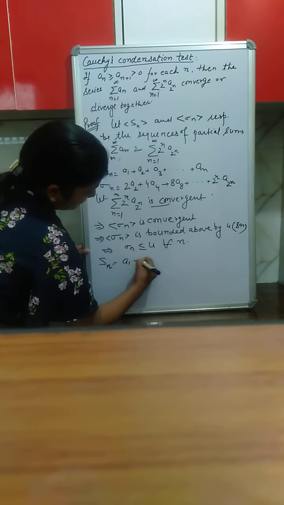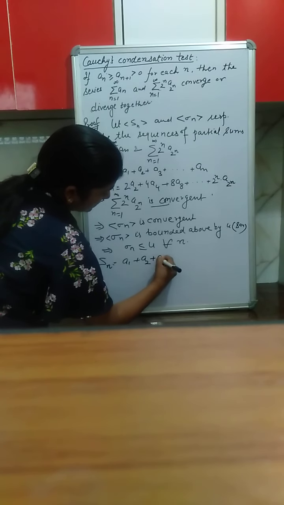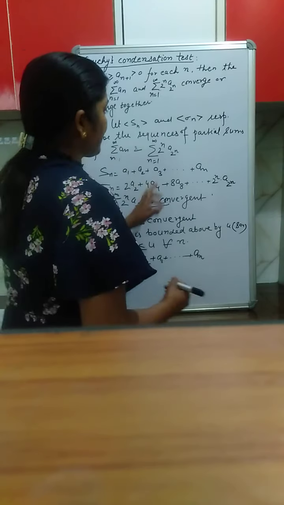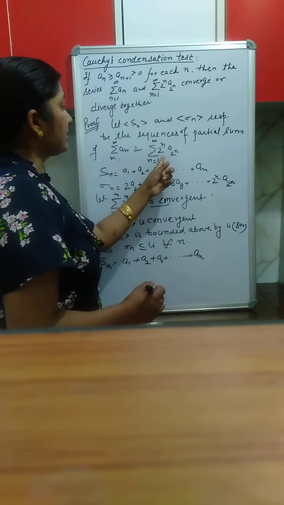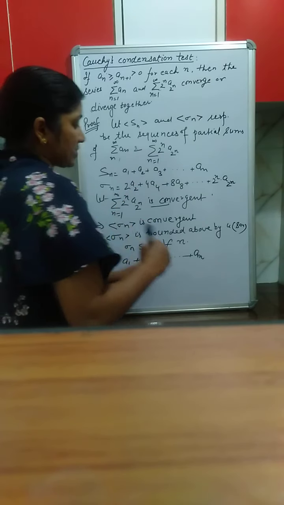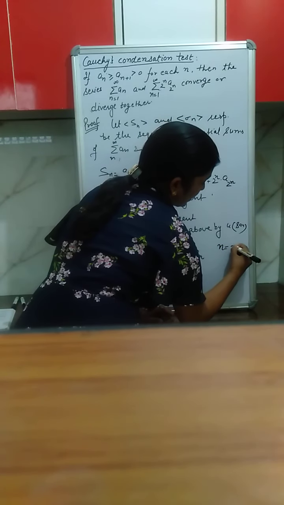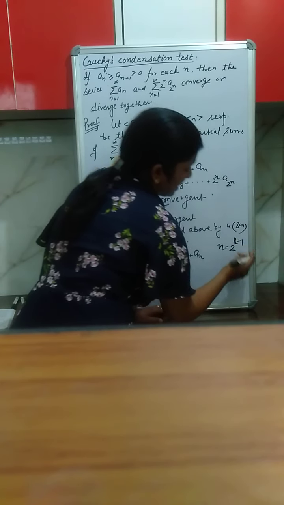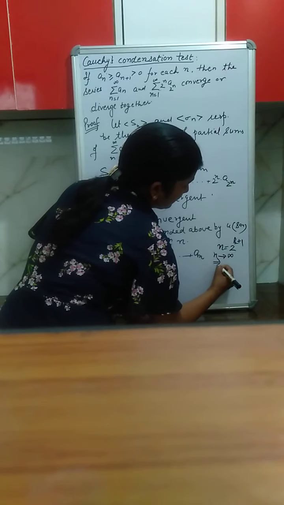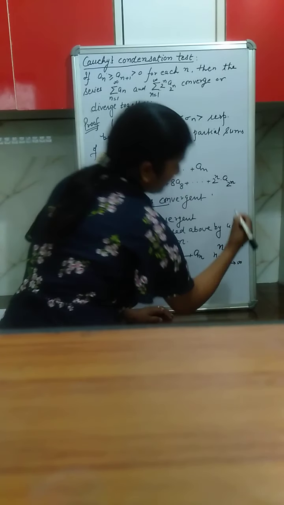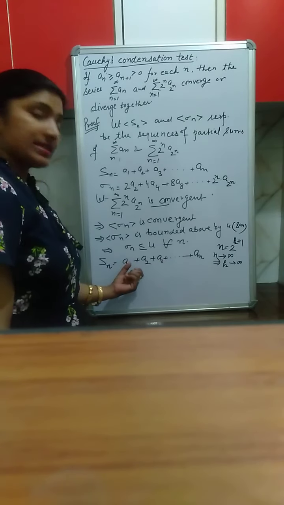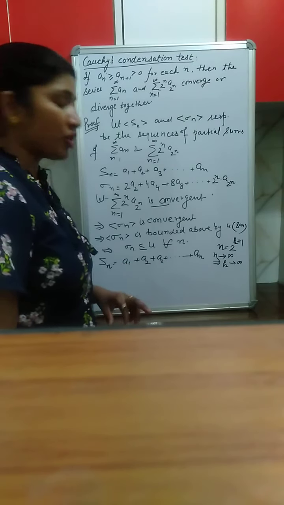S_n is a1 plus a2 plus a3 plus and so on a_n. Okay, as we are comparing it with a series having terms relating with 2 raised to the power n, let us take n as 2 raised to the power k plus 1, where k is some positive integer, and as n approaches infinity, it implies k also approaches infinity, right? Now we make a grouping of the terms of this sequence of partial sums.